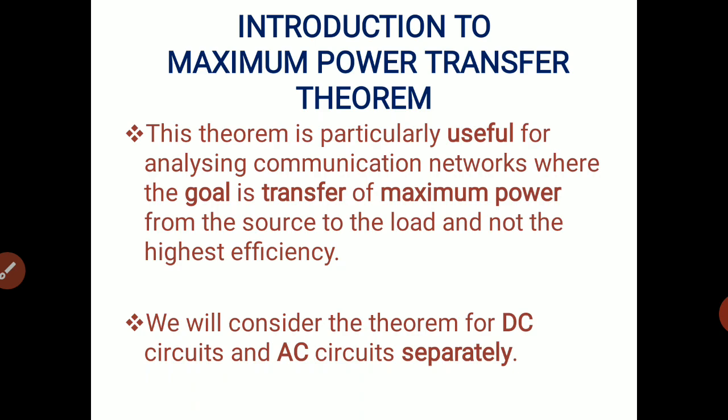This theorem is particularly useful for analyzing communication networks where the goal is transfer of maximum power from source to the load and not the highest efficiency. So in communication networks, this theorem is more applicable because the goal is transfer of maximum power from source to load and not the highest efficiency, because highest efficiency is not a considered parameter. We will consider the theorem for DC circuits and AC circuits separately. First we discuss DC circuits, then we discuss the configuration with AC circuits.